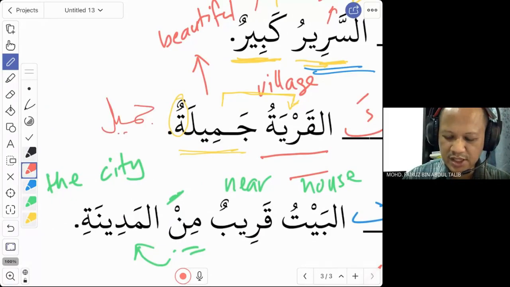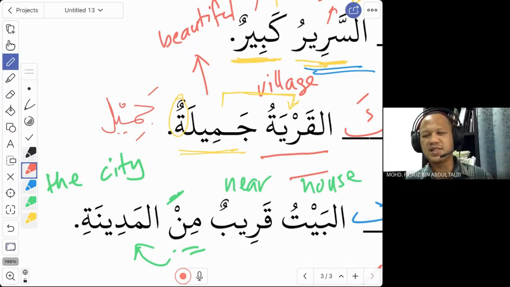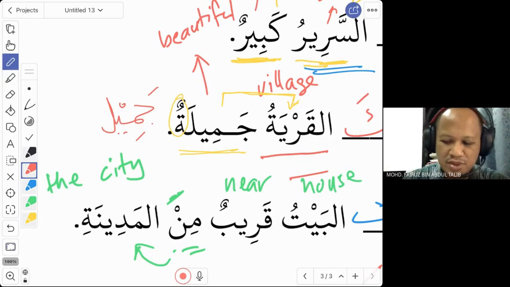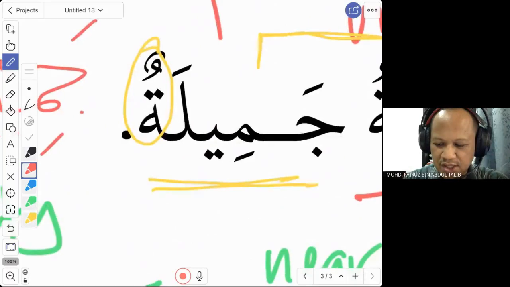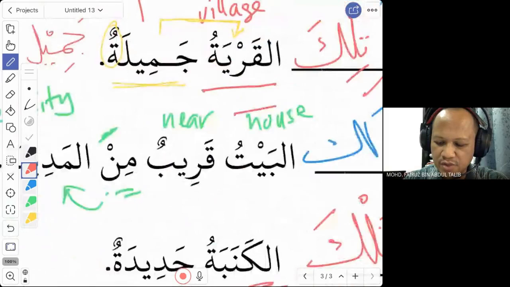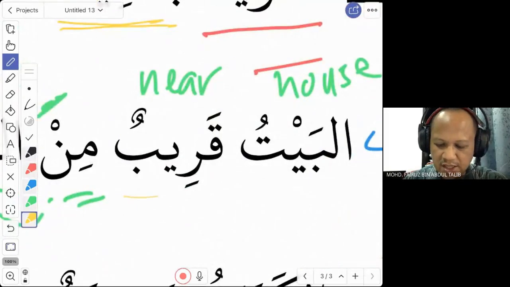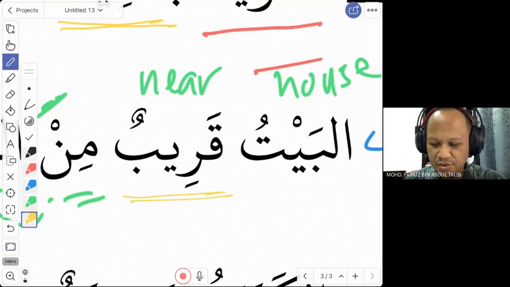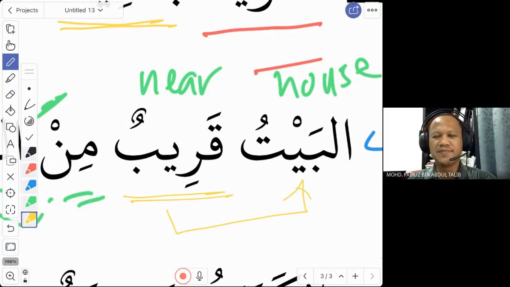This is the word that you see in the dictionary. In the dictionary, if it is an adjective, most of the time you will only see the muzakkar form. If you look for jamila, you will never find it, because you will learn that in the grammar lesson. Jamil, jamila, it is the same word. The only difference is that one is muzakkar and the other is muannas. So we say jamilun, jamilatun, with the ta, because the word qarya is muannas. The same goes for the rest. The third example is qarib, referring to the house. The house is near.